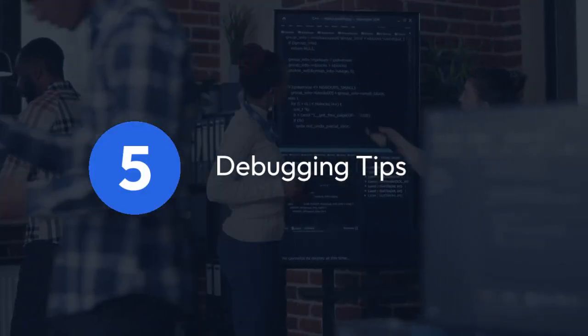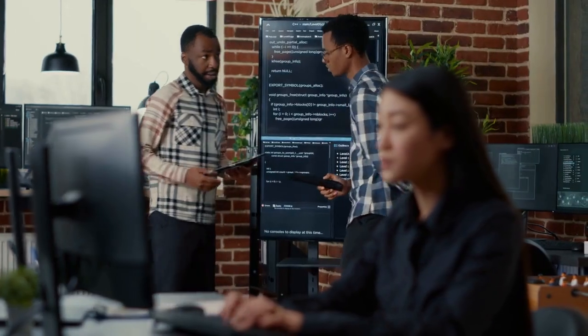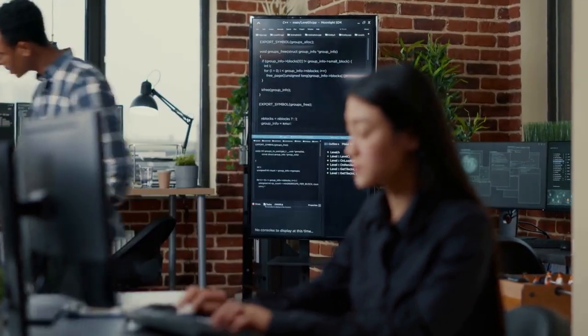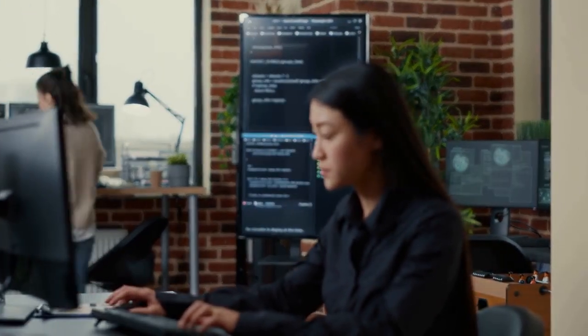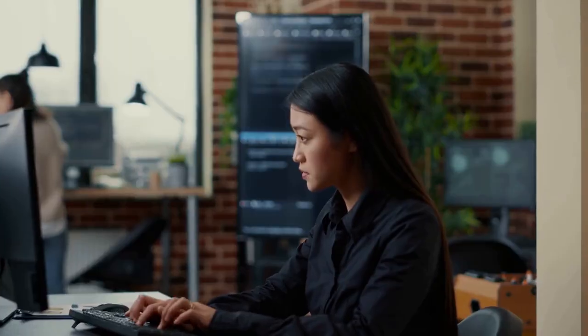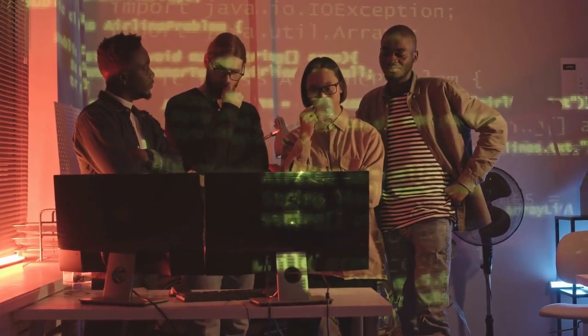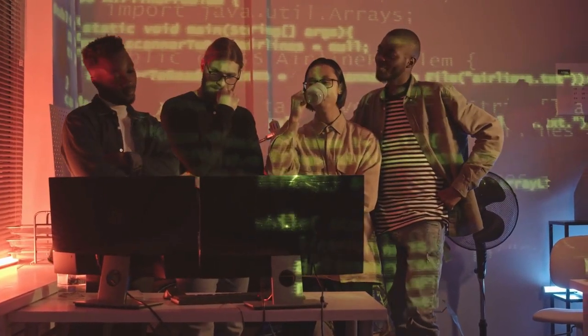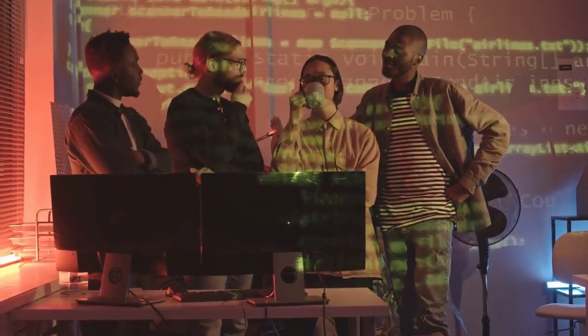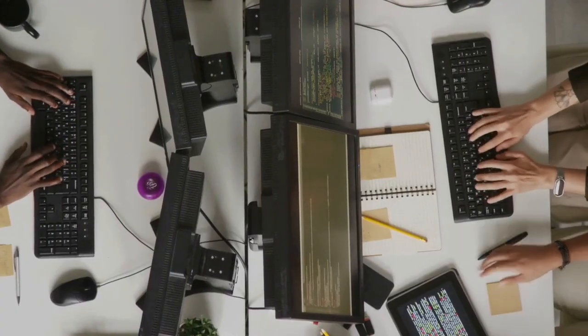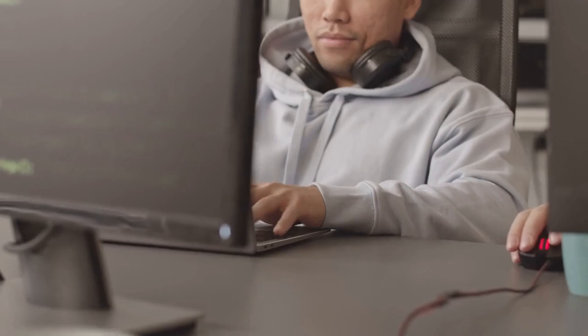5. Debugging tips. When faced with this error, carefully examine the traceback to identify the exact line and the specific local object that is causing the problem. Use a debugger, like PDB, or print statements to inspect the values of your variables and understand how your program flows, helping you pin down the source of the non-pickleable local object. This methodical investigation will guide you in creating a revised program that successfully pickles your data without error.